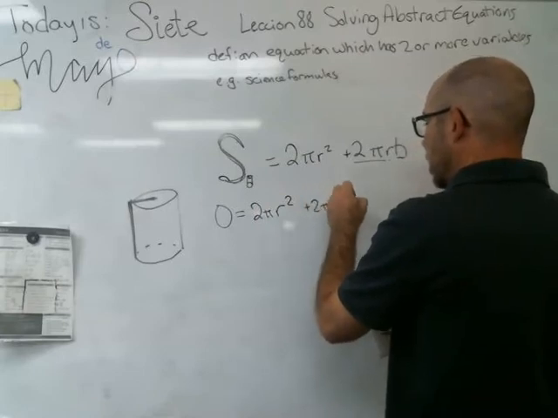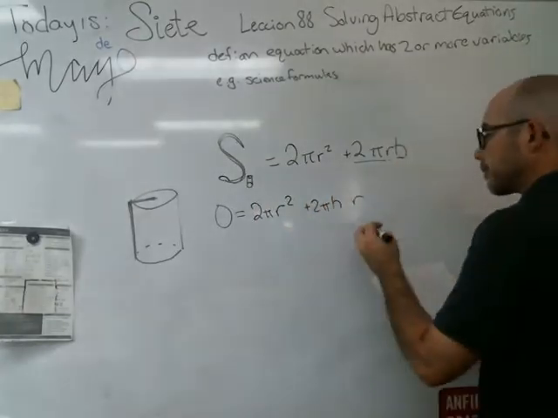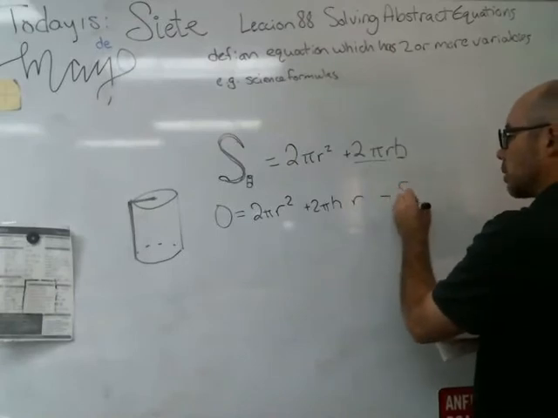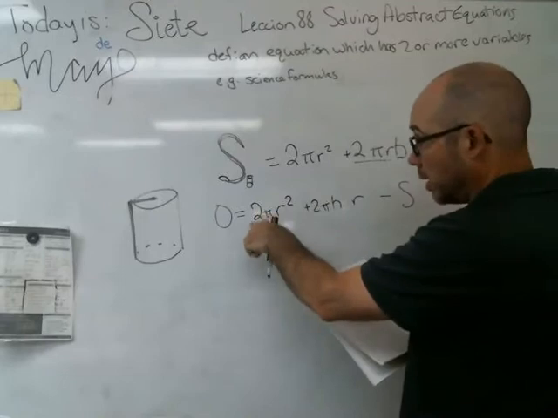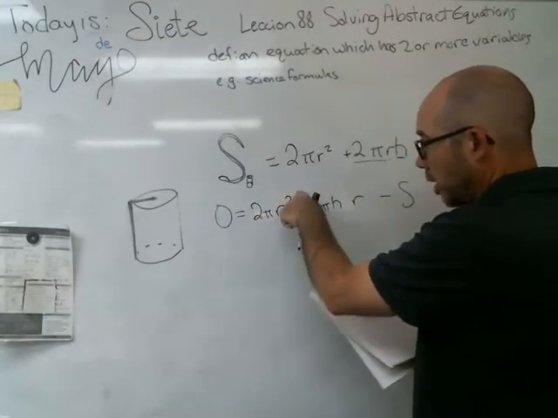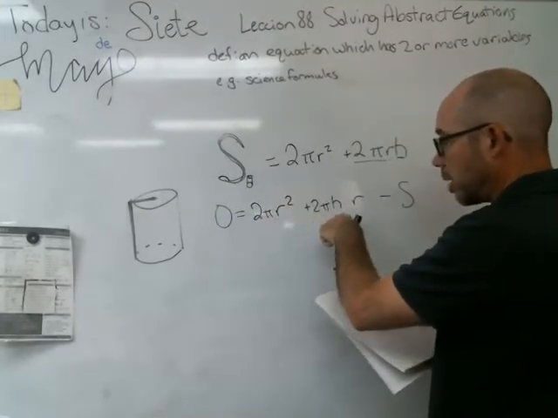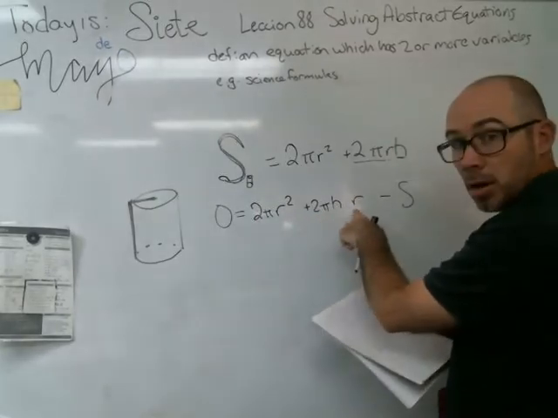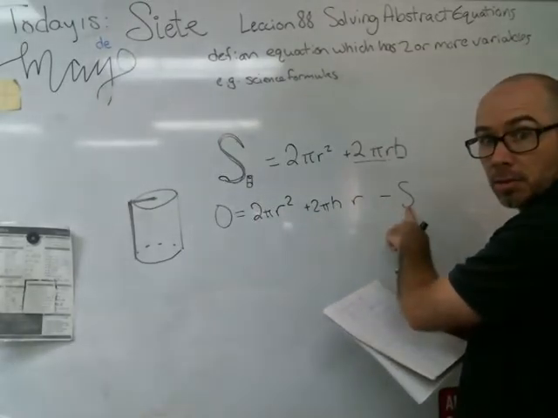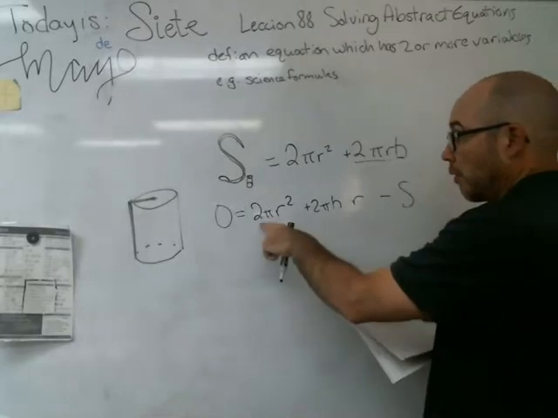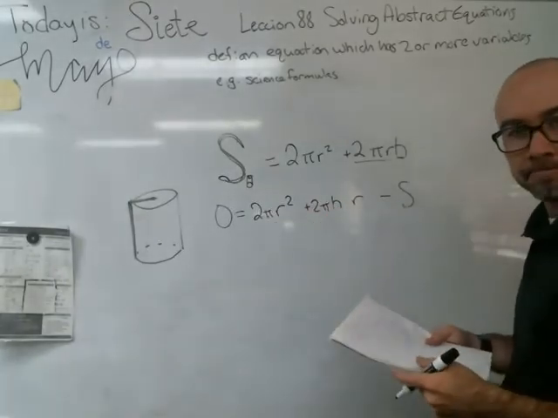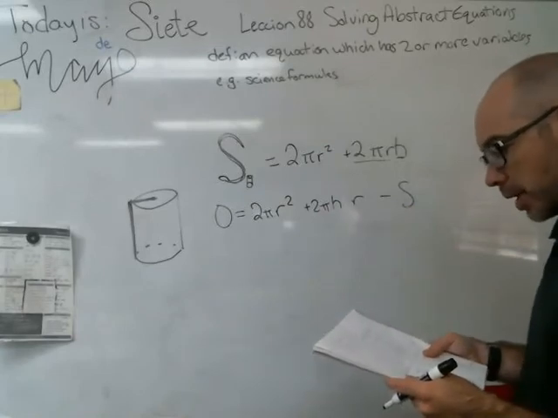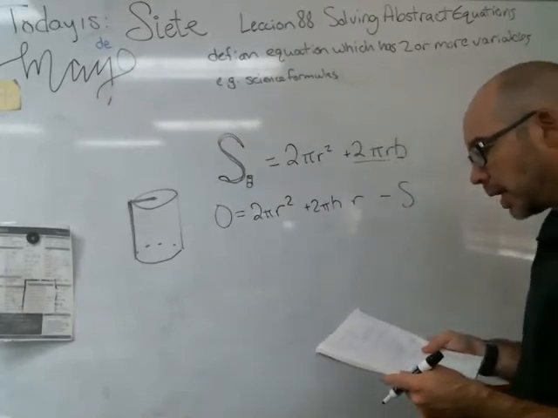I'm going to write this so it looks more like a quadratic, minus S. Think of that r like an x. I've got a constant, I've got x squared, plus I've got another constant, and I've got r, or x, and then I've got my last number there. Coefficient, coefficient, constant. Okay? This particular problem gives you stuff to plug in.